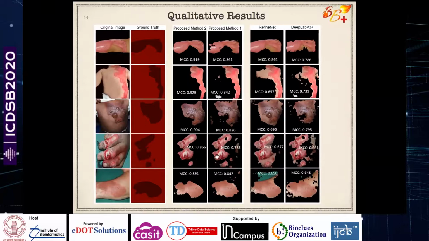Of course there are some tough cases, like this particular image, so our accuracy is still limited to 85 to 86%, but in general our accuracy was around 90% or much more than 90% in terms of the Matthews correlation coefficient, which is one of the good benchmark assessments for binary classification problems.